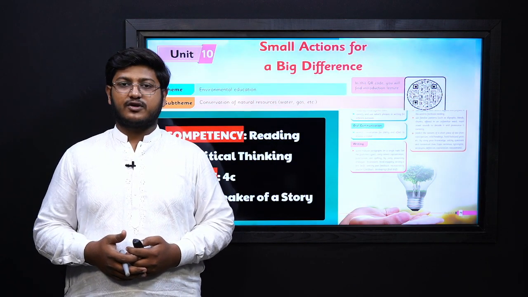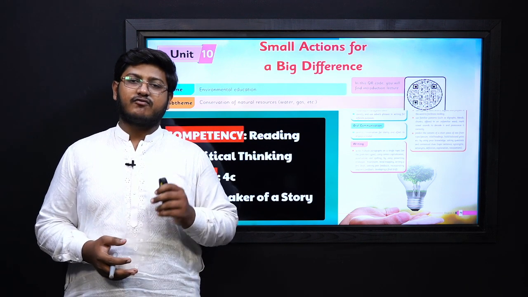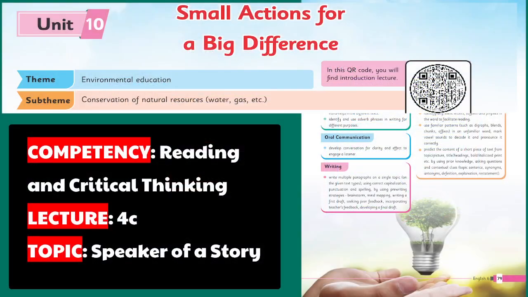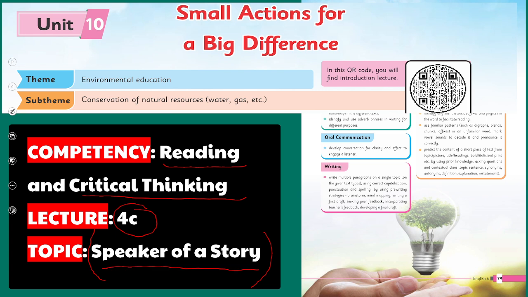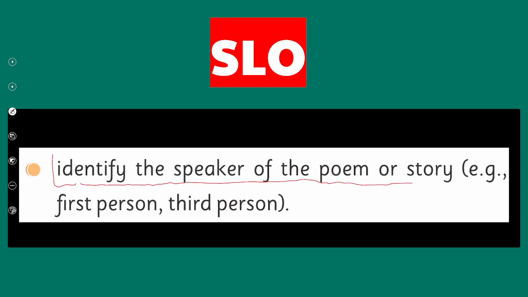I'm your instructor Adil Raza, and today we have to discuss an SLO from grade 6, unit 10, from the competency of reading. So let's find out what today's SLO is and what we have to learn in it. The SLO is associated with reading and critical thinking. It's lecture 4C, and the main topic revolves around the speaker of a story, or we can say the narrative perspective of a story. The SLO states: identify the speaker of the poem or story, first person, third person.